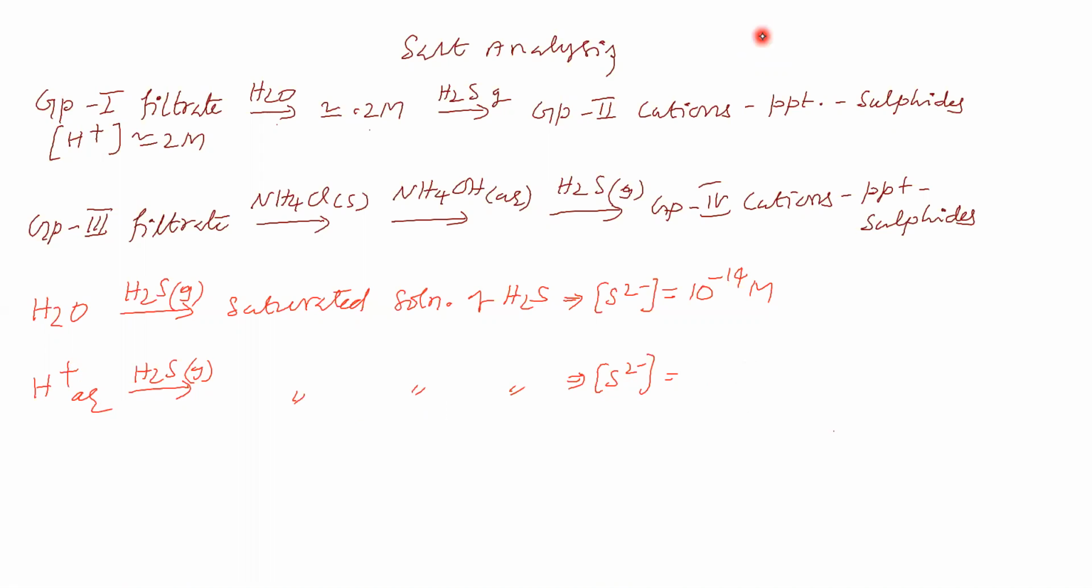Now, how will this value compare to this one? Are they equal or not equal? If not equal, which is high and which is low? In acidic medium, is the concentration of sulfide higher than this, lower than this, or equal to this value? What do you say? In acidic medium, because that is only for group 2 cations. Now, how will the value be?